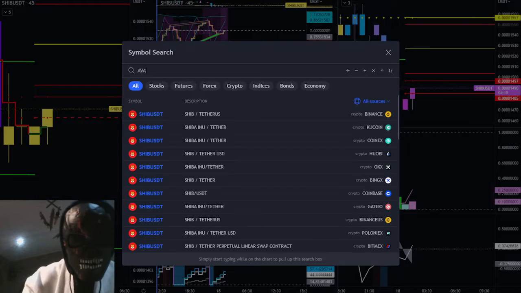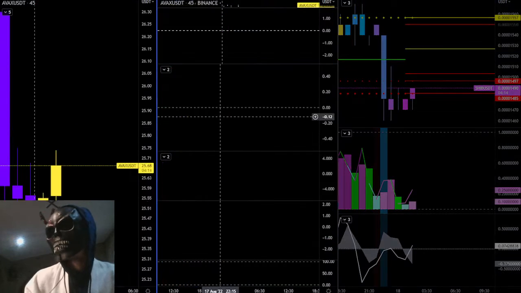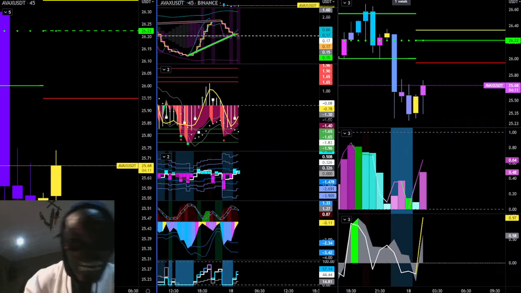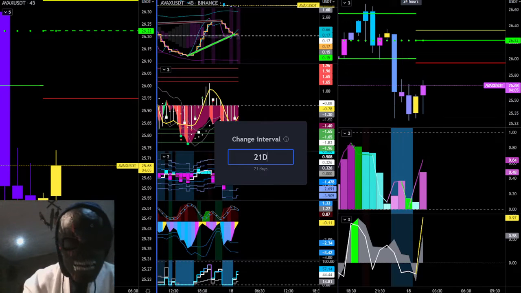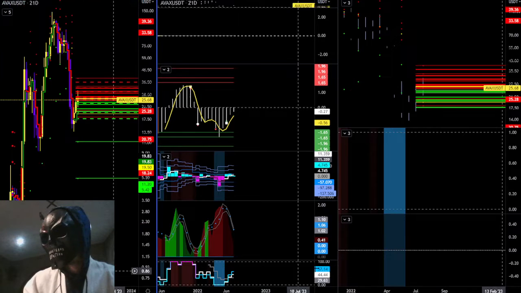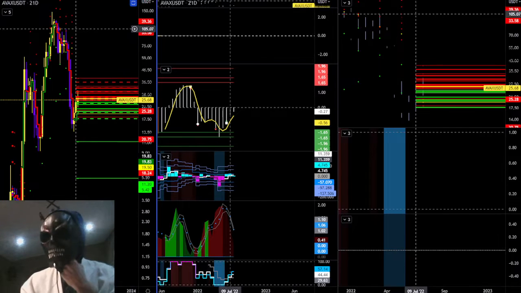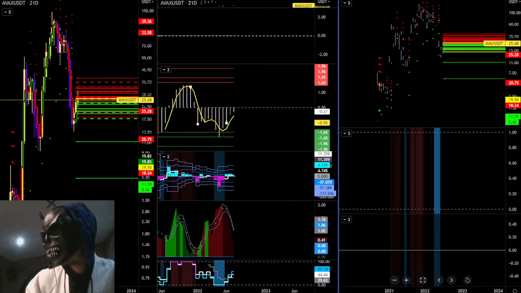Okay, so this is number 10. Avax USDT, Binance. Because I have friends that buy this coin, I'll do it on a higher time frame, so that when I see them in person, we still remain friends. Okay, so yo, my boys were getting in at crazy numbers, and they actually got some good shorts in.